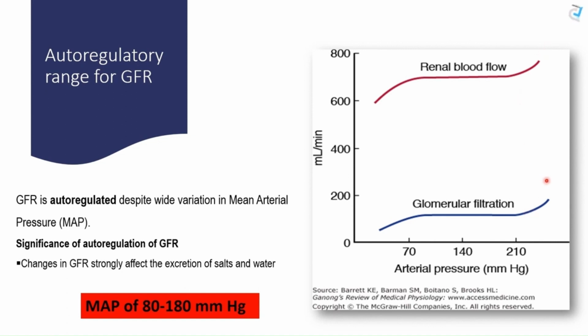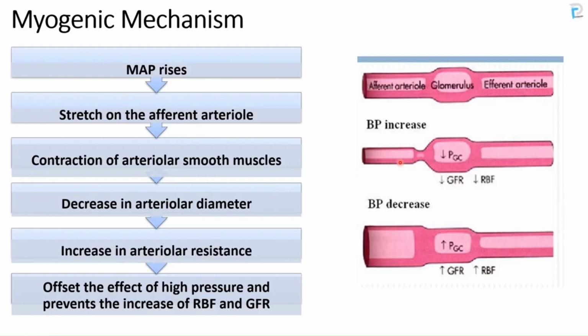So now let's look at the two different mechanisms through which kidneys can maintain their own flow and their GFR. The first mechanism, we call it the myogenic mechanism. Myo means muscle. What happens in the myogenic mechanism?